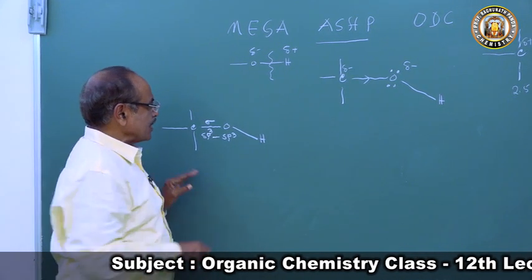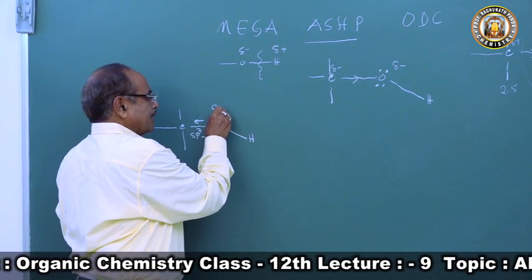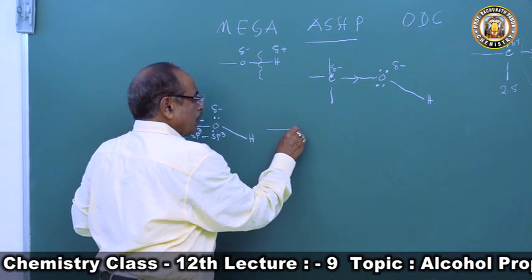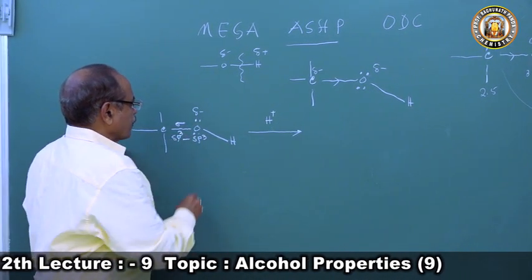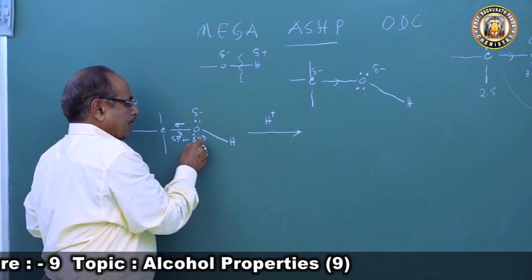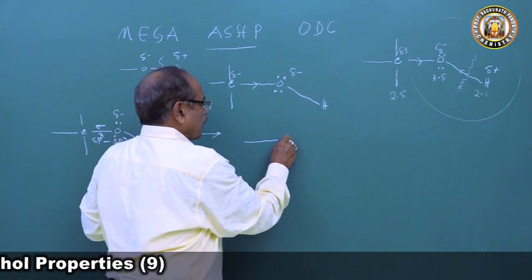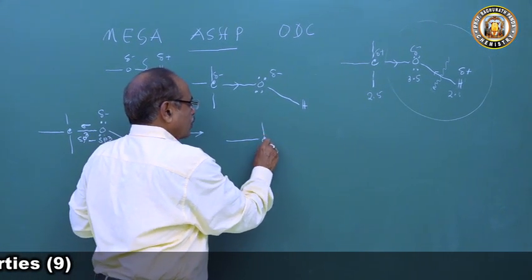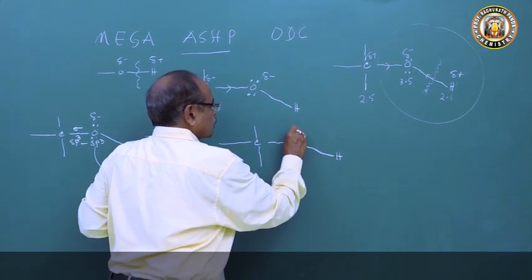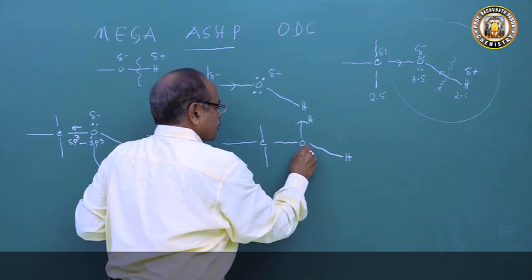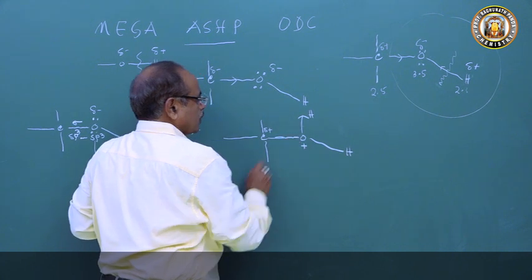Then how does the reaction take place? This oxygen atom has two lone pairs of electrons and a delta negative charge. So in the presence of a proton, this oxygen atom attracts the proton towards it by donating a lone pair of electrons. It accepts it to form an oxonium ion, with a positive charge on the oxygen atom, and the carbon atom also has a positive charge.